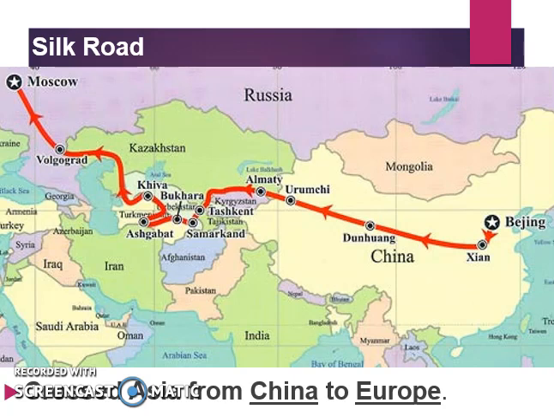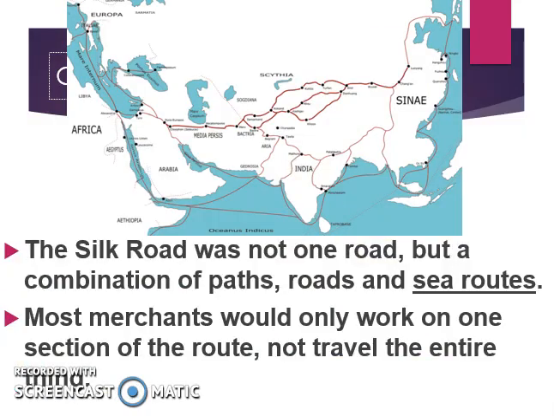The Silk Road does not get its name because it's a single road. Okay, the Silk Road represents the idea that one of the major goods traded on the Silk Road was silk, but it is many different roads, many different waterways. There is a lot of different routes that connect China to Europe, all of which are known as the Silk Road. The Silk Road, as I just said, was not one road, but a combination of paths, roads, and sea routes. Most merchants would only work on one section of the route, not travel the entire thing.